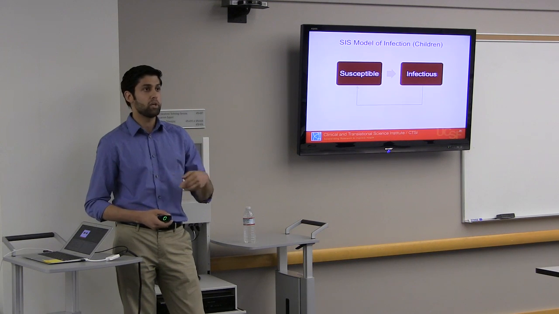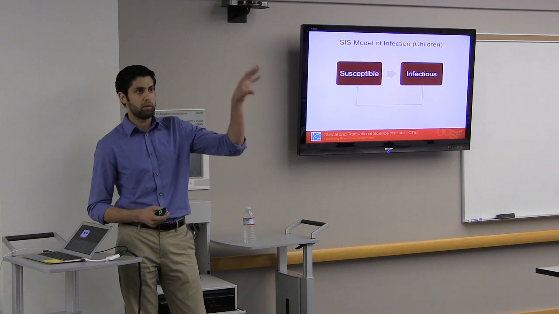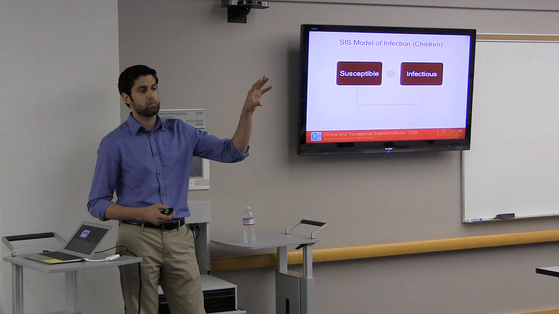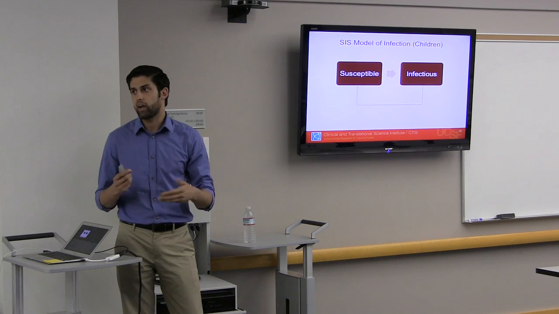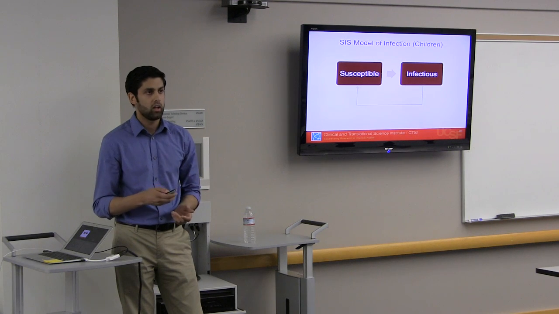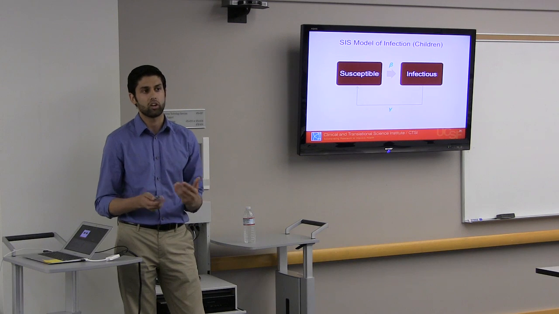So people move from being susceptible and not having the infection to becoming infected. And then once you're infected, you can go back to becoming susceptible again, either by recovering naturally from the disease or by getting antibiotics. But again, the devil's in the details as to how we are going to model this.